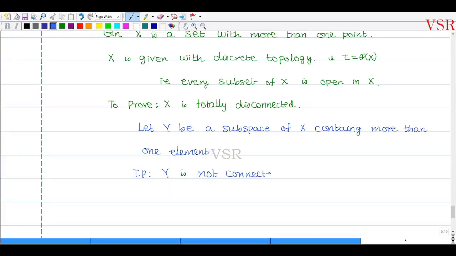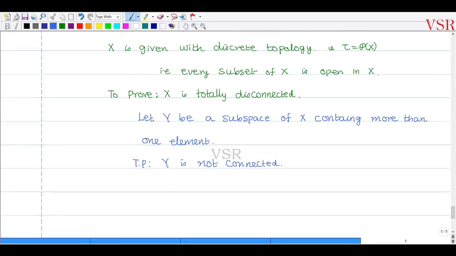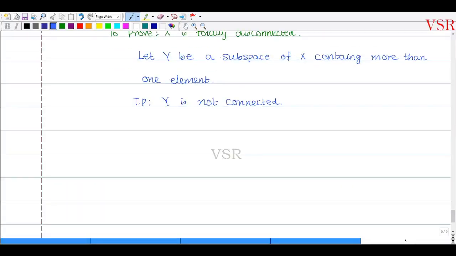Y is not connected. Okay, how can we prove this? What do I do? Y is a subspace containing more than one element, right? I choose x naught, an element, taken in Y. Put C equal to the singleton x naught, and D equal to Y minus the singleton x naught.